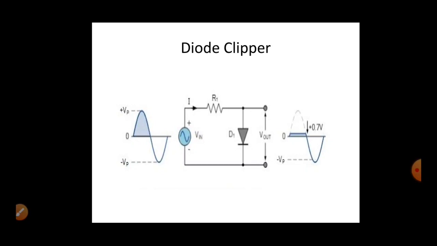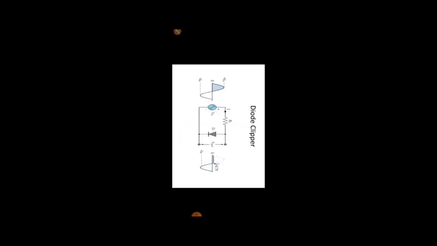In order to use this diode as a negative clipper, you just have to invert the connection of the diode. Your N junction has to be connected with the resistor and the P junction has to be connected with the negative terminal of the source voltage, so that we can use it as a negative clipper.